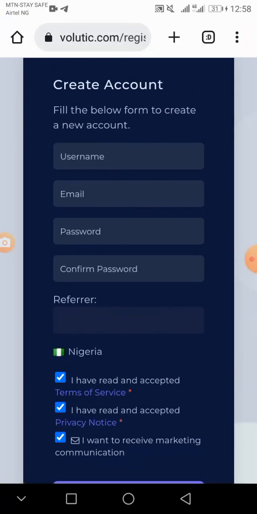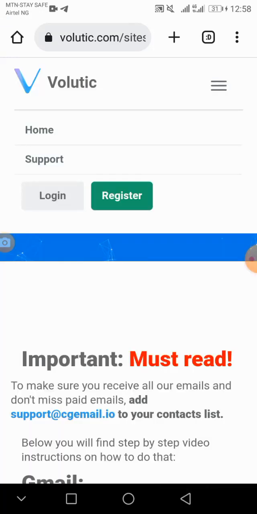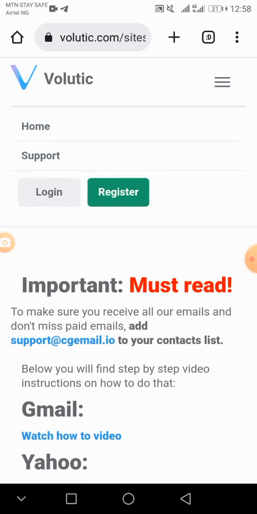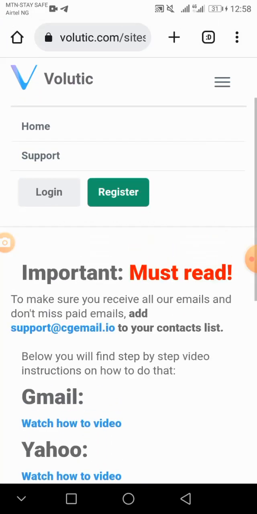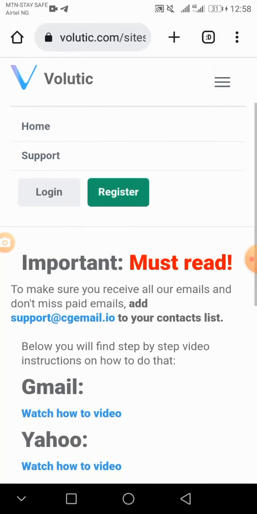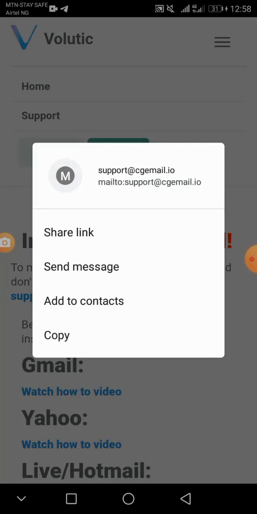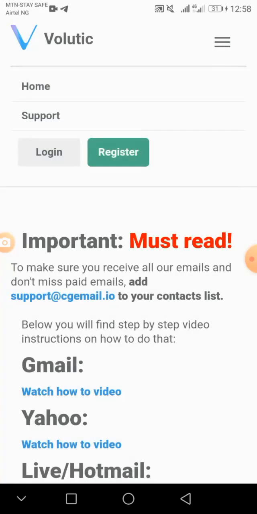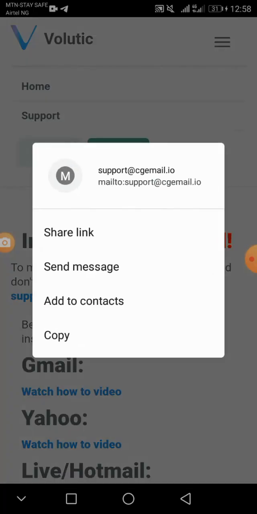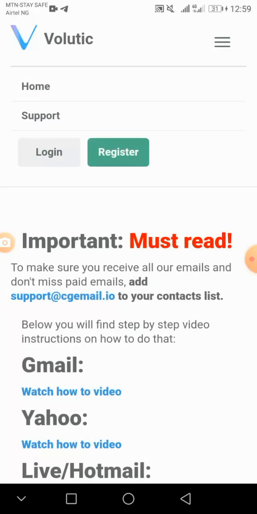After that, you see a page like this. After you're done with registration, they will give you an email address that you are going to save in your contact list. What I'm going to do is copy the email given to you. You click on copy. That is the mail. You copy it, then you go to your Google Play Store.